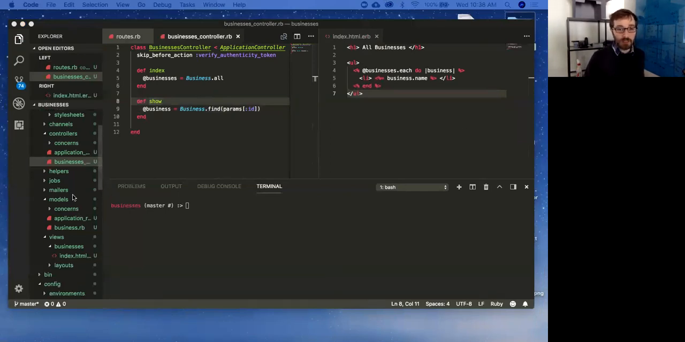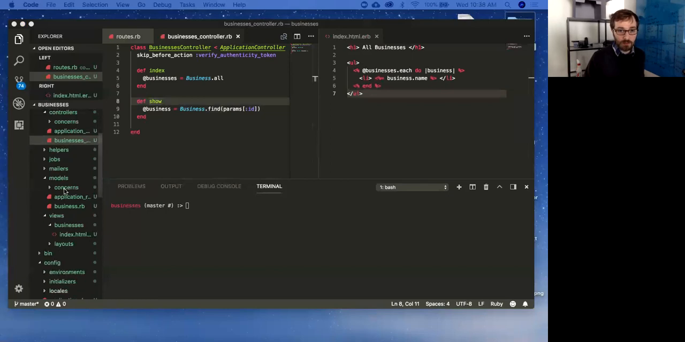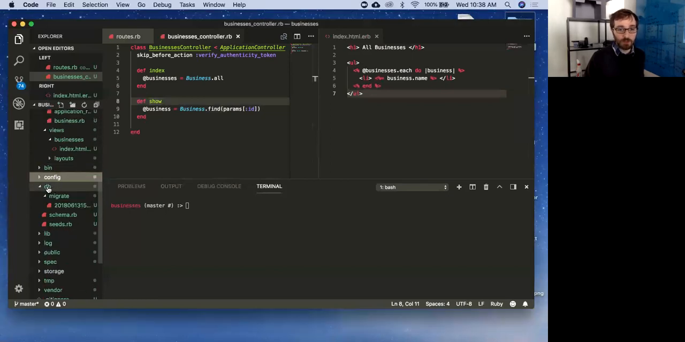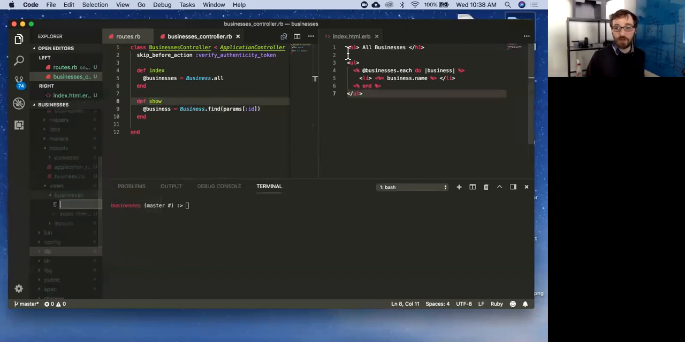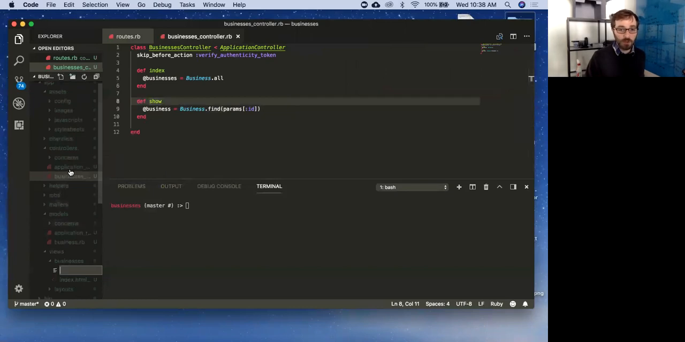So again, I'm going to get rid of some of this. This is good. I'm going to go into my views. I'm going to specifically go into businesses. I'm going to make a new file. I don't need that anymore. This is my show. So again, I had my index action. I had an index view. Now I have a show action. I'm going to do a show view.